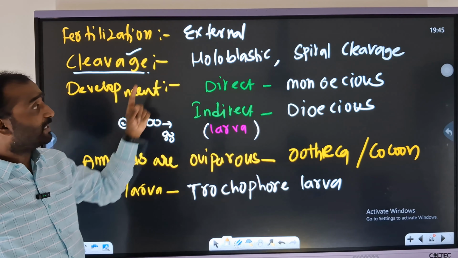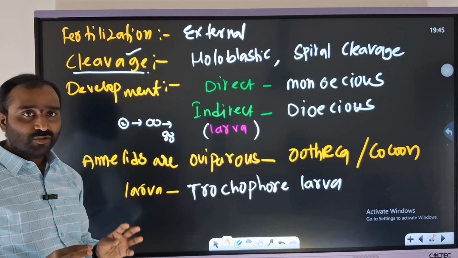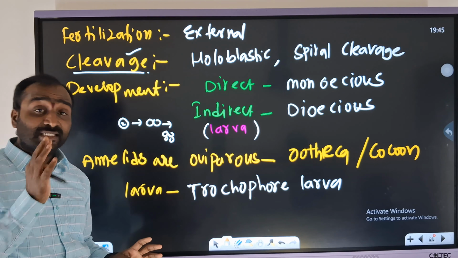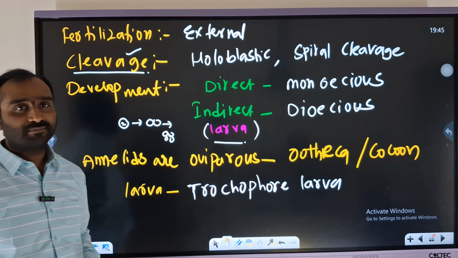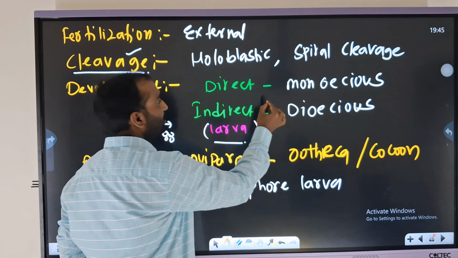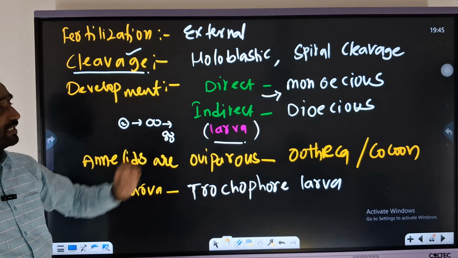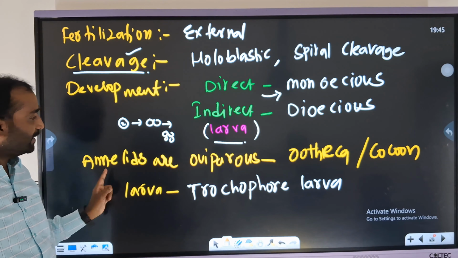Next, development is either direct or indirect. Here is the most important thing, you are missing out the marks here. Direct means without a larva stage. If it is indirect, then obviously a larva stage will be there. Direct development is seen in monoecious and indirect in dioecious organisms.